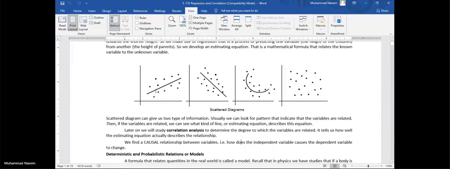Okay, now the problem is which line is the best. Let's say we try to find this straight line, but which one is the best line? One says that this line should be from here to here in this direction, and one says that this should be from here to here. So which straight line is the best one?